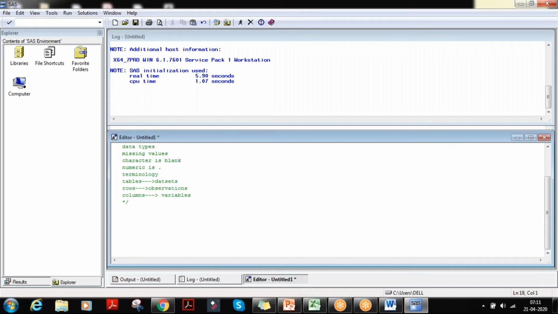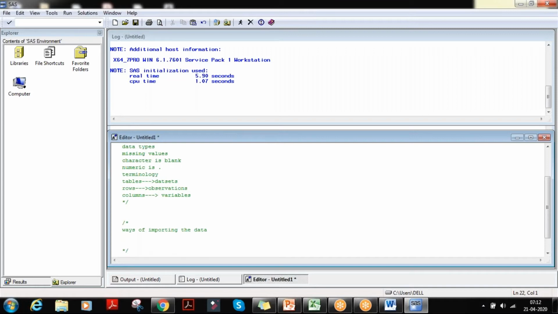First, we need to know how to import data into SAS. There are many ways of importing data into SAS. I'll quickly review them. When data is taken from external sources and comes into SAS, it is a SAS dataset.